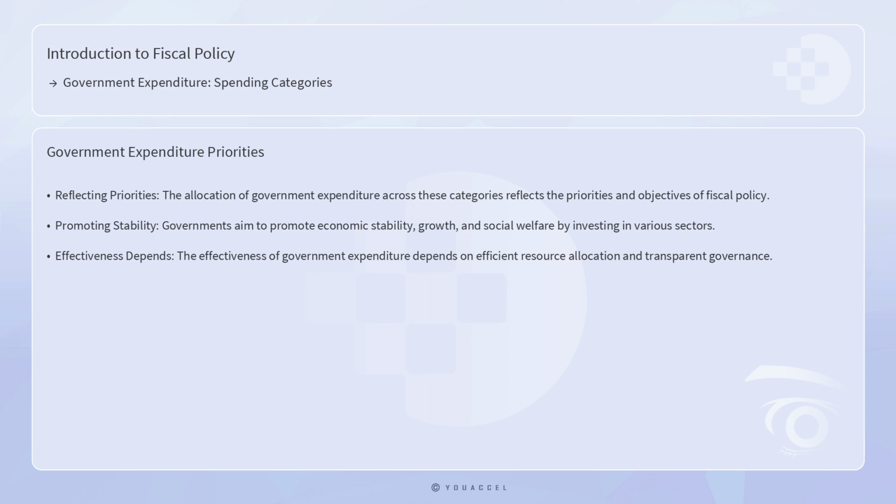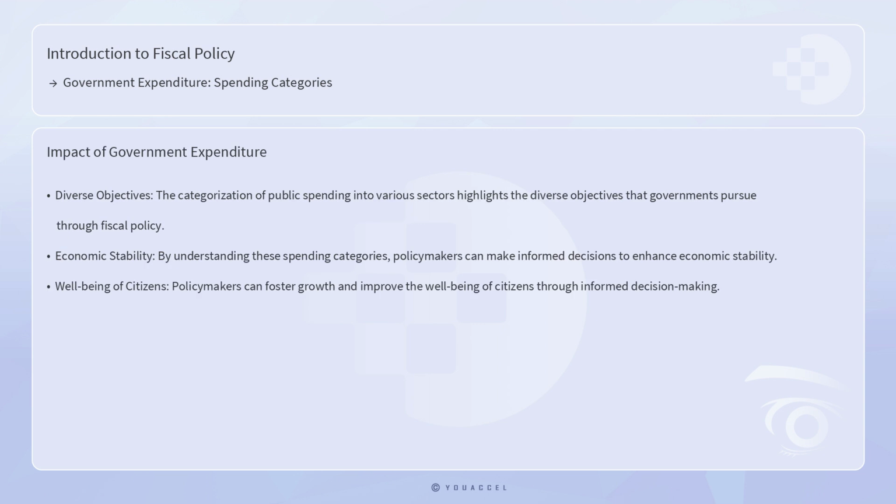The allocation of government expenditure across these categories reflects the priorities and objectives of fiscal policy. By investing in social services, defense, infrastructure, environmental protection, public administration, economic affairs, and debt interest payments, governments aim to promote economic stability, growth, and social welfare. However, the effectiveness of government expenditure depends on efficient resource allocation, transparent governance, and the ability to adapt to changing economic conditions.